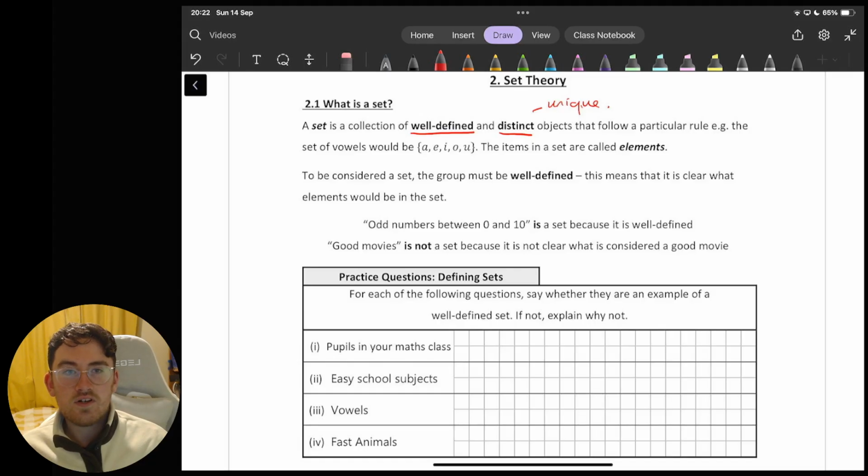So an example of a set would be the set of vowels, A, E, I, O, U. None of the letters are repeated, and they're just listed in that usual way. And it is a set because if I say vowels, you would know what I'm describing or what the vowels should be. As I've said, the other word to note is that the items in a set are called the elements. So the elements of the set of vowels, there's 5 of them, are A, E, I, O, and U.